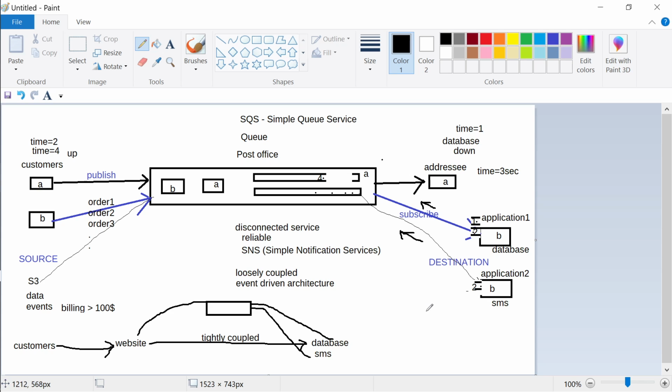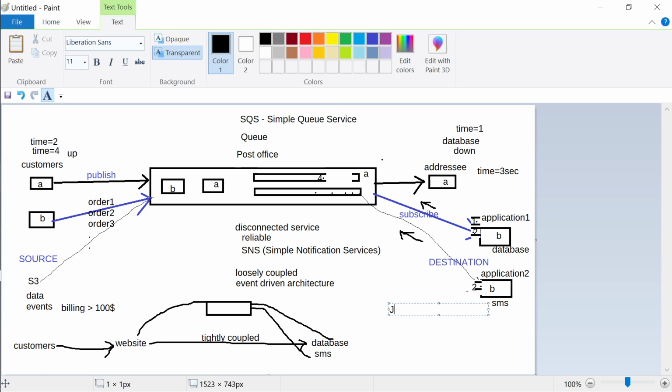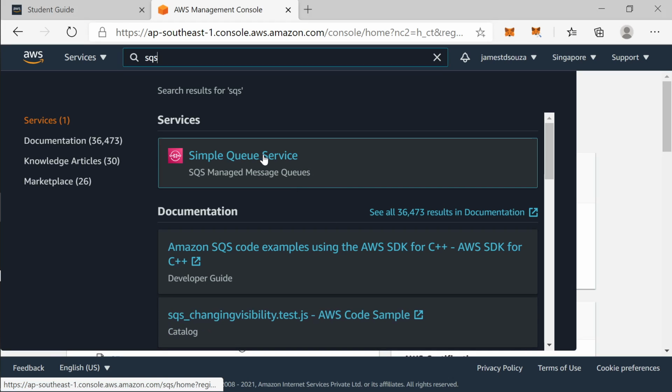So are you understanding the benefit of a queue? Queue is an architecture. Simple Queue Service is a service that implements a queue architecture. So queues are used everywhere. In Java, there is something, I think, Java JMS, Java Messaging Service. If you use Java, then in Java also you can create this kind of service. It's called a messaging service. So it is a queue service. So there is a queue, Simple Queue Service. This is very important in architectures.